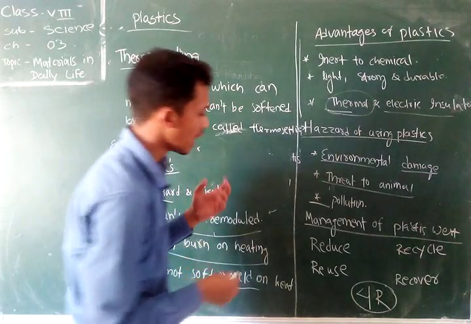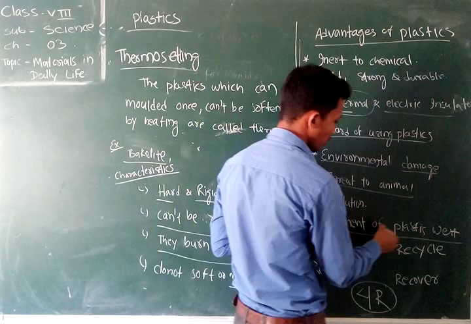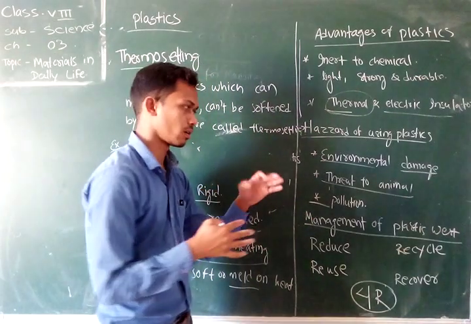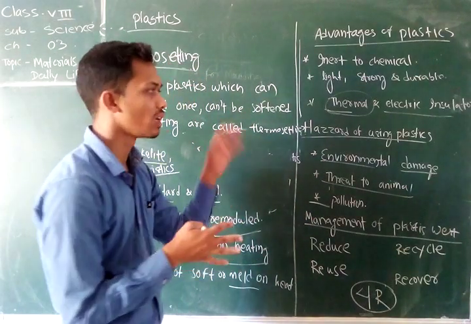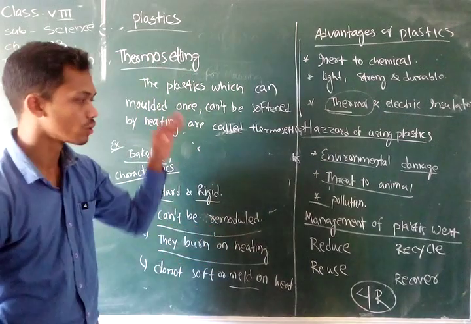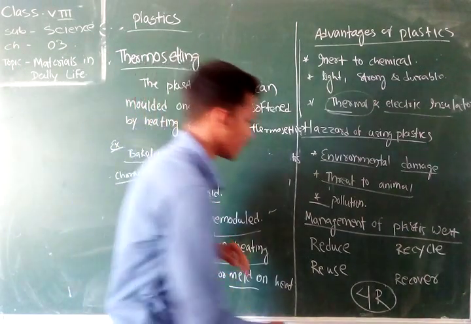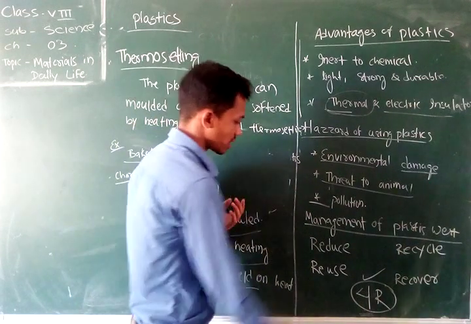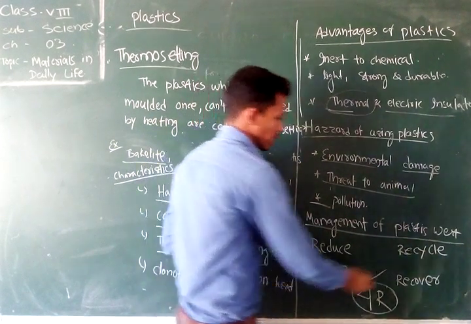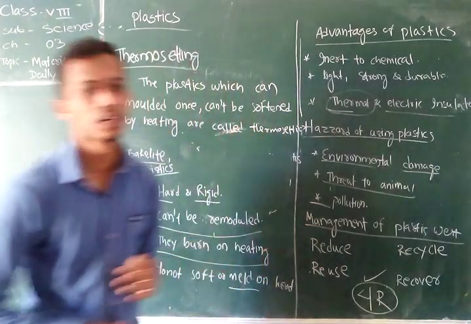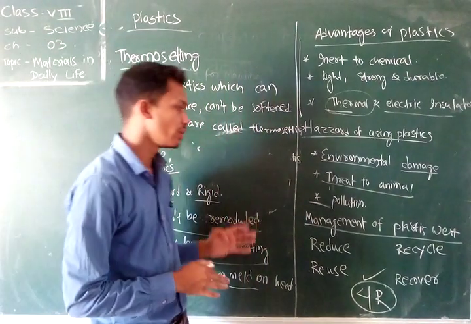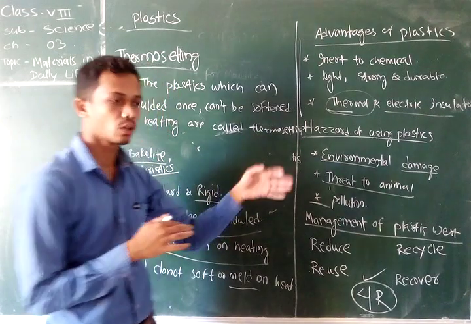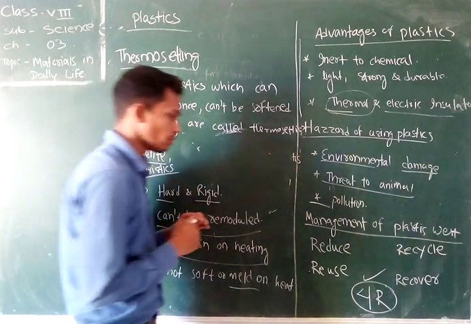Now let's discuss how we can manage plastic waste, and how we can minimize the harmfulness of plastic. The management of plastic can be done by the 4R principle. So what is the 4R principle? It is reduce, reuse, recycle, and recover. This is the 4R principle by which we can manage the use of plastic.